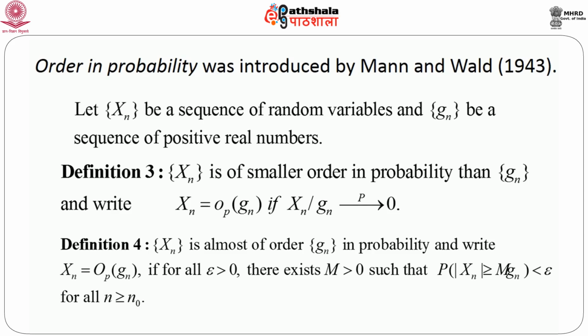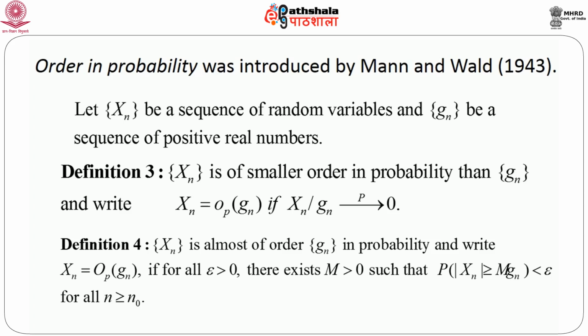So, from now on, whenever we want to prove something with respect to the sequence of real numbers, we can directly use big O and small o and use the previous series of results in order to prove some other results or theorems. Now we are going to define order in probability. So, let us assume that X_n is a sequence of random variables and g_n is a sequence of positive real numbers. Now, remember, this g_n is not random, but X_n is random.